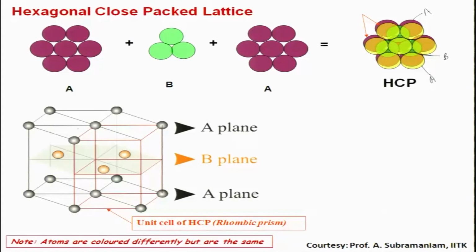Okay. And the one unit cell that you see is the smaller one, which is the red one, which is called as rhombic prism. Okay. So in this case there will be one atom at 0 0 0, another atom at 1 by 3, 2 by 3, half, and this is a primitive lattice.